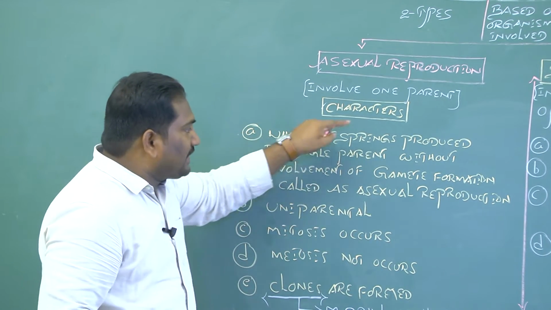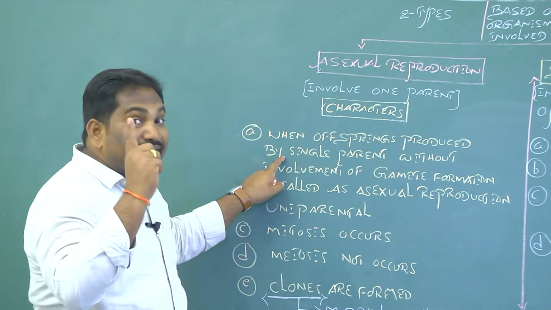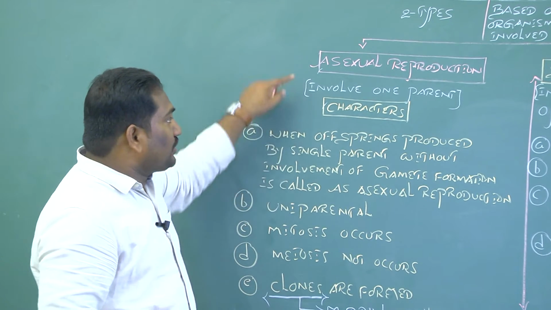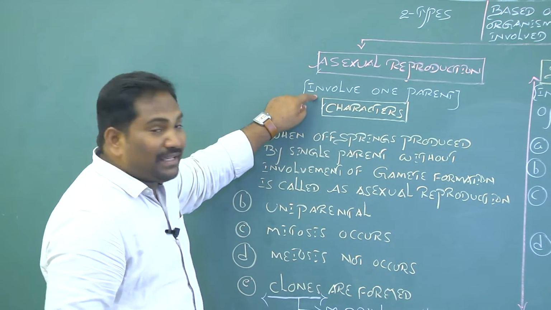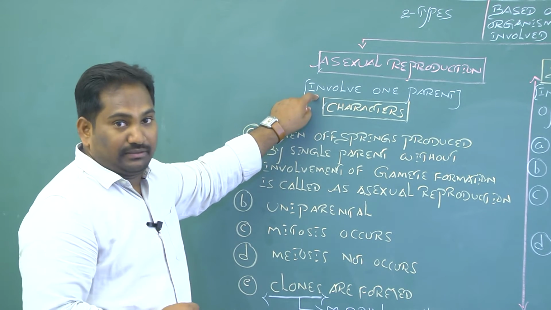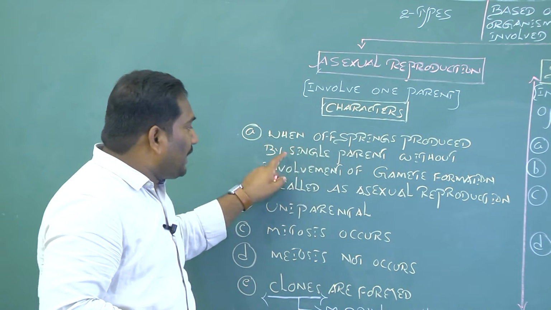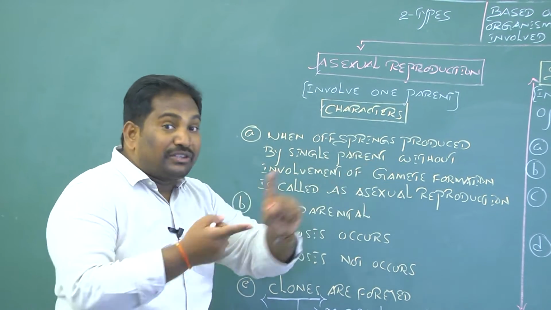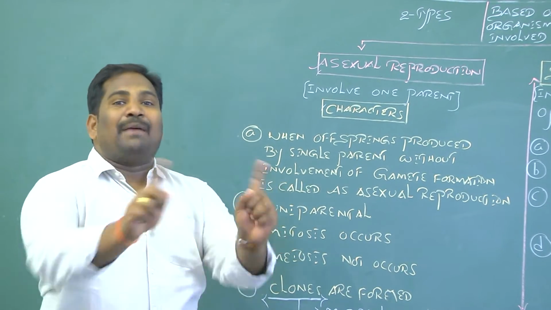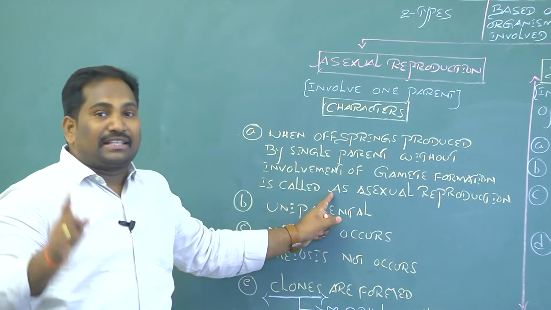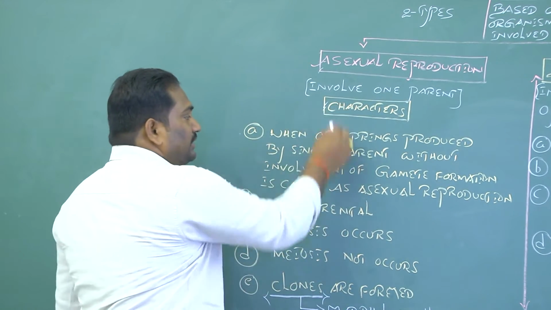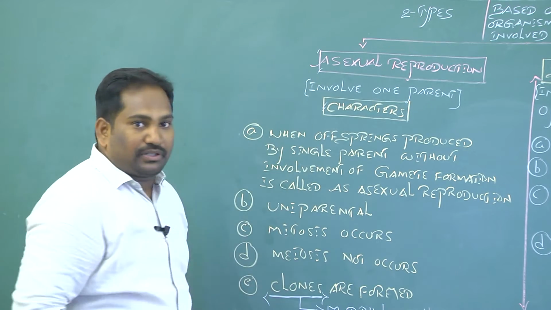When offsprings are produced by a single parent, because during asexual reproduction how many parents participate? A single parent. It is the first character and definition of asexual reproduction.